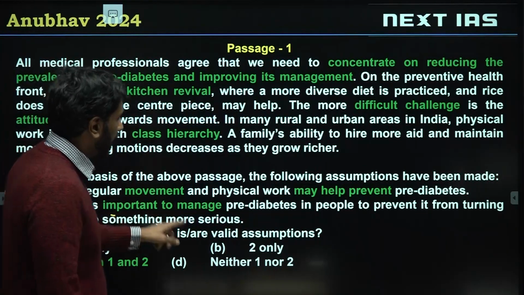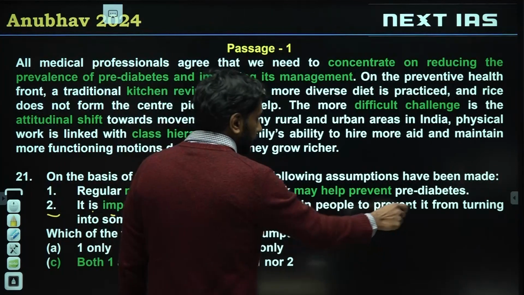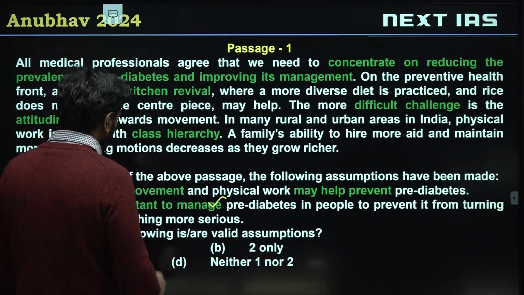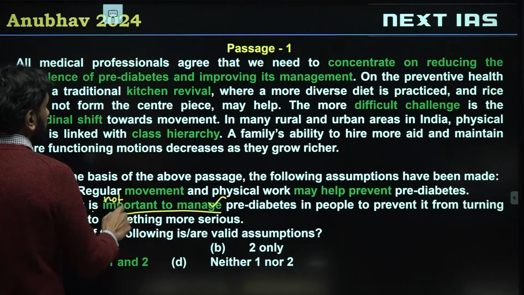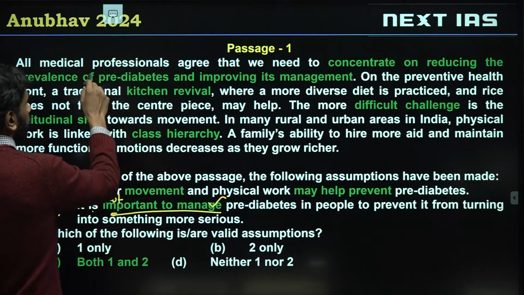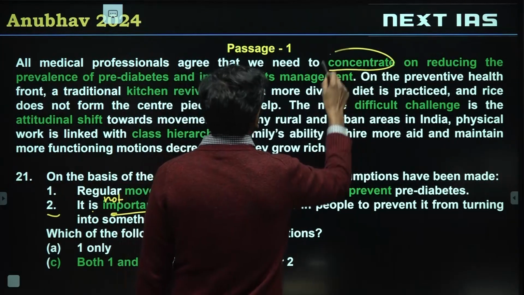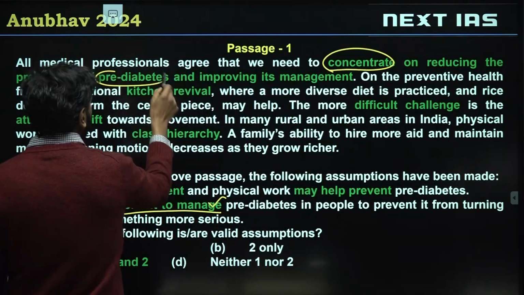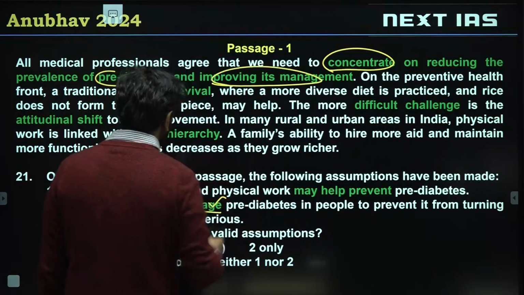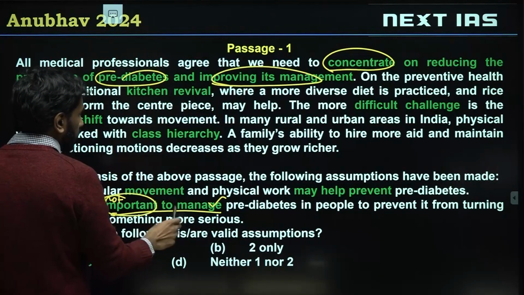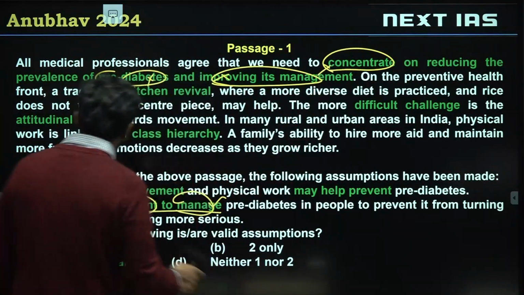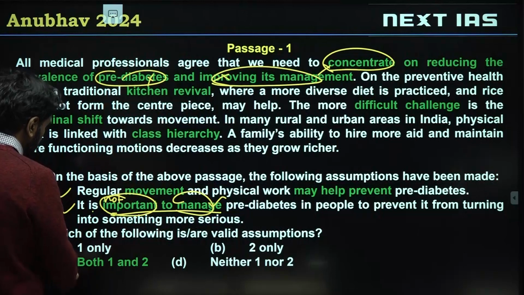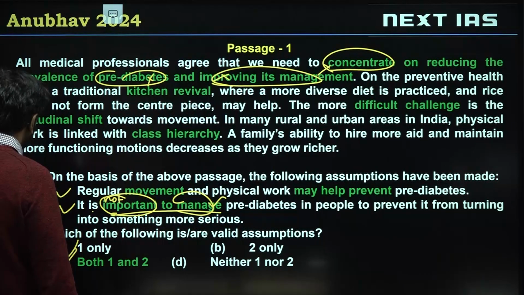It is important to manage pre-diabetes in people to prevent it from turning into something more serious. So important to manage ko, if we make it, it is not important to manage. So here we need to concentrate on pre-diabetes and its improving its management. तो ये not कर देता, not important to manage, ये सारा गलत हो जाता, right? So statement 2 also is a valid assumption. So the correct choice is option C. Option C is the correct choice.